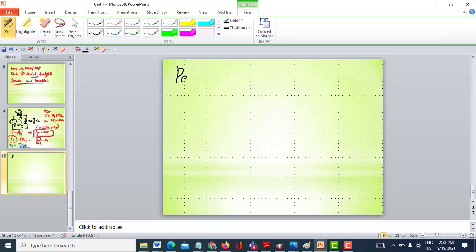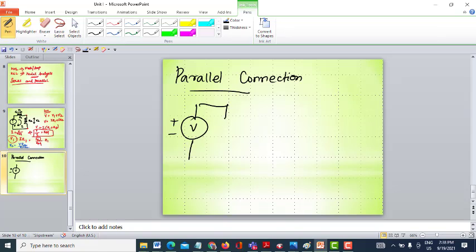Parallel connection of circuit elements. Now let me assume the same voltage V, and you have two circuit elements, R1 and R2, connected in parallel. In a parallel connection, you have the same voltage across the elements, but the current flow will be different. So I is nothing but I1 plus I2.